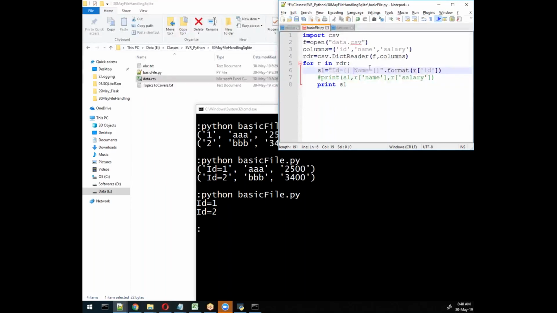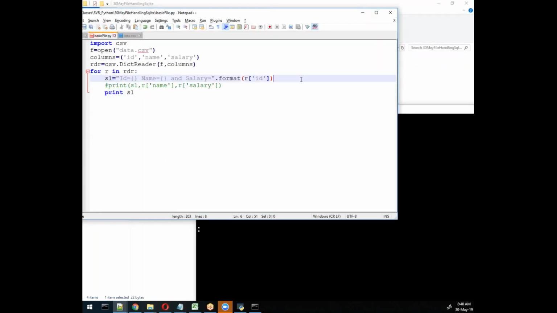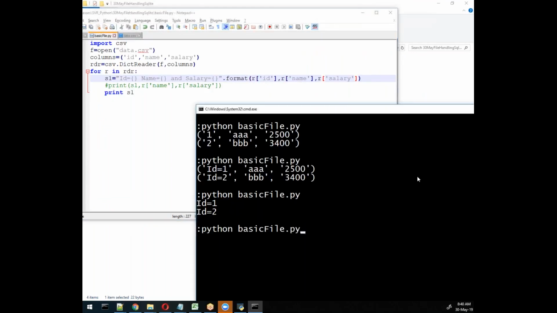So same thing we will try here, and I'll write here, and salary is equal to and the value of salary, and salary is equal to brackets. This bracket will help us to fetch and store the value on particular location. So now if I try here, I'll get exactly the format I need to display. Getting my point? Any question now?